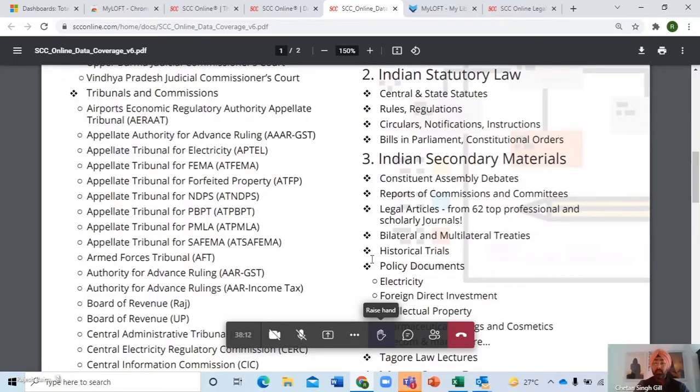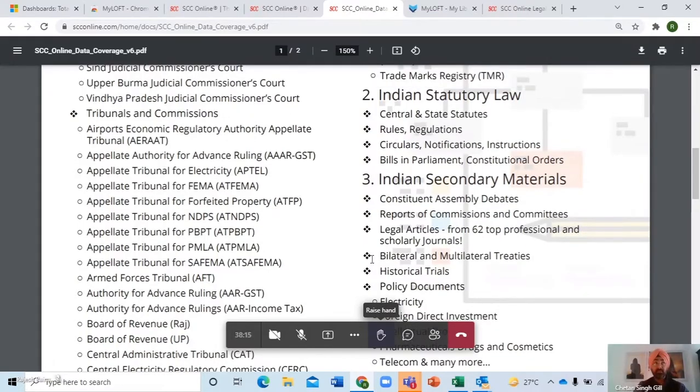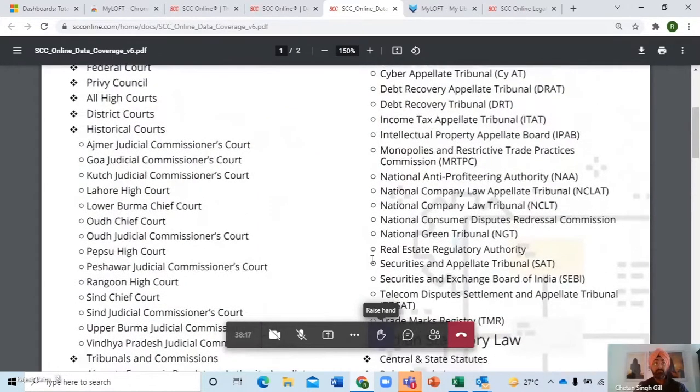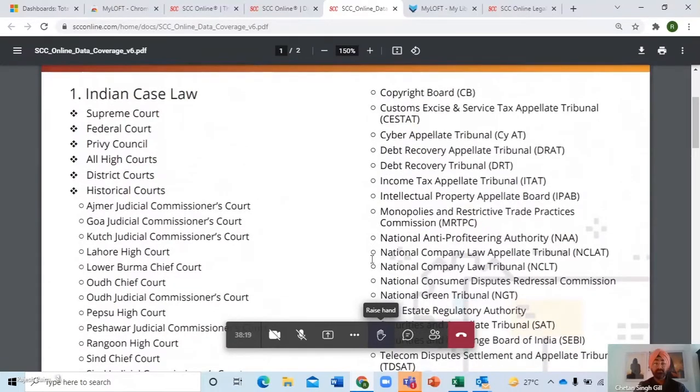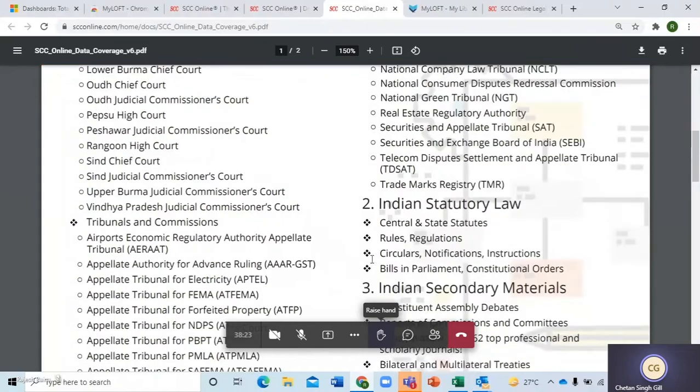Now, going further with that, Mr. Rana can show the list over there as well on the right side, on the top. So this is the entire list of all the tribunals. And then please scroll down further now.